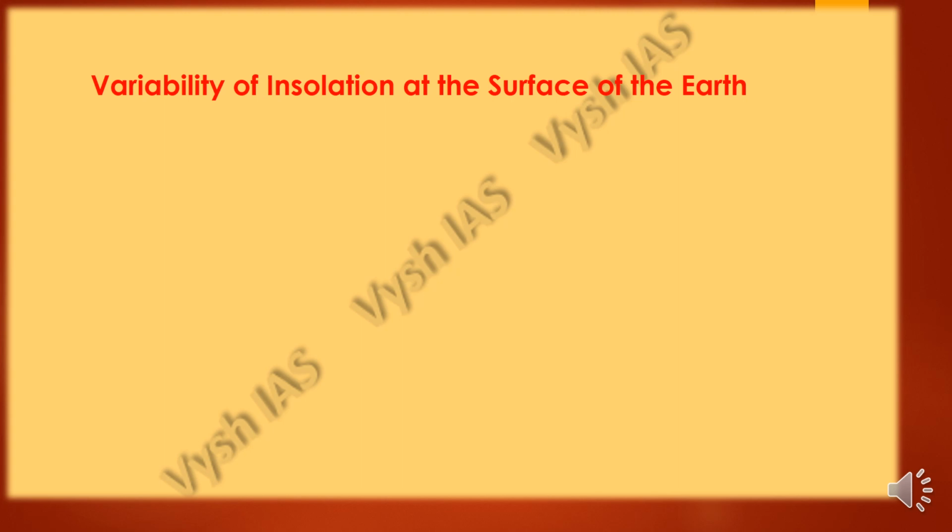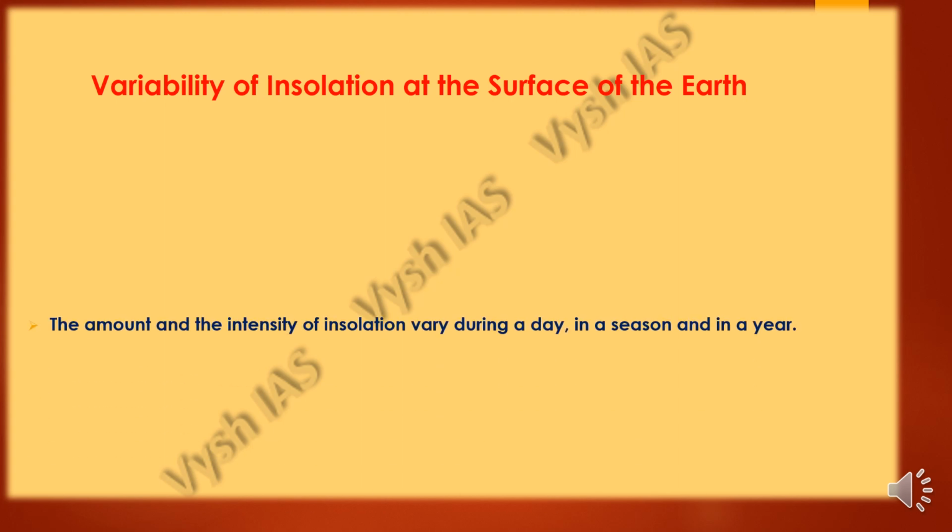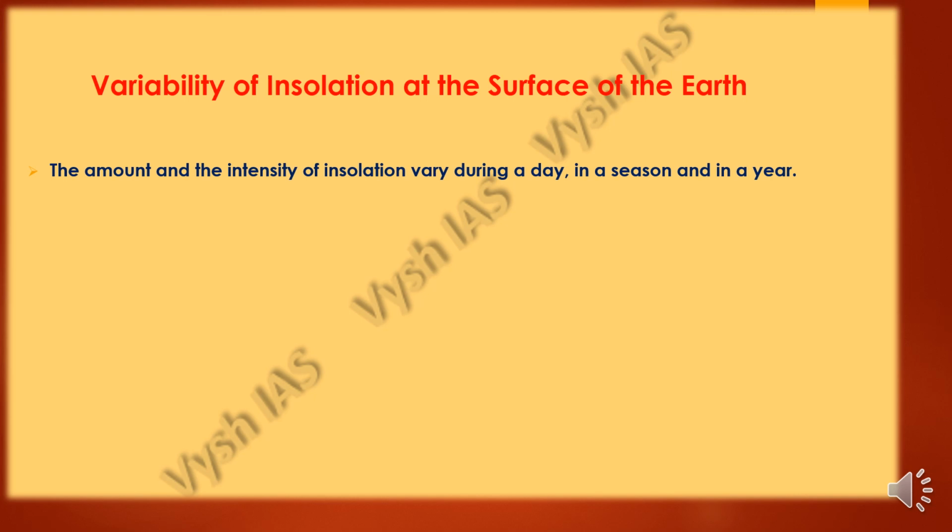So next we have the variability of insolation at the surface of the Earth, the differences. So the amount and the intensity of insolation vary during a day, in a season and in a year, and there are reasons for it. So the factors that will cause these variations during night, during day, during a particular season like summer, winter, and also during the time period of a year.